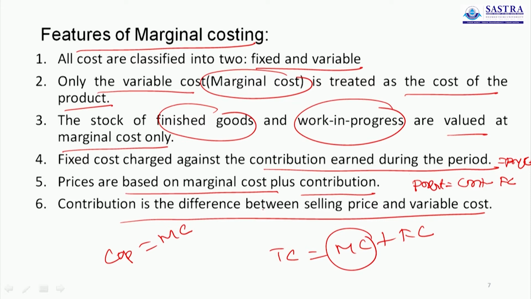Contribution equals sales minus variable cost, or contribution per unit equals selling price per unit minus variable cost per unit. Everything is given in the problem; you simply apply the formula, and the contribution per unit as well as the total contribution will arise.